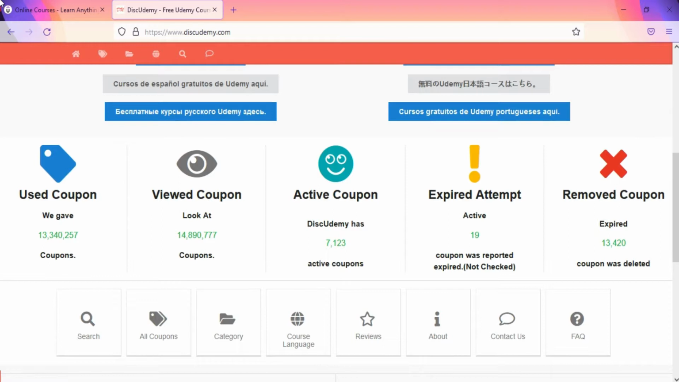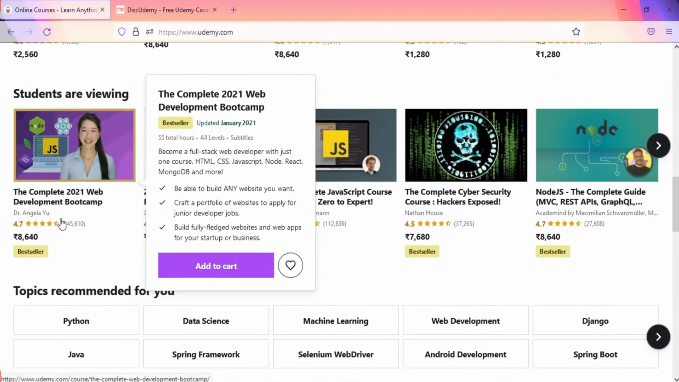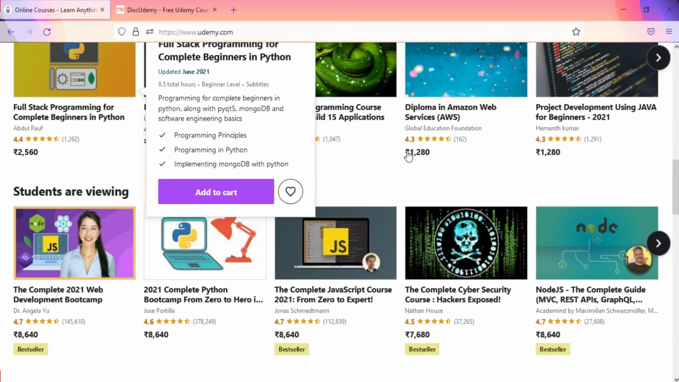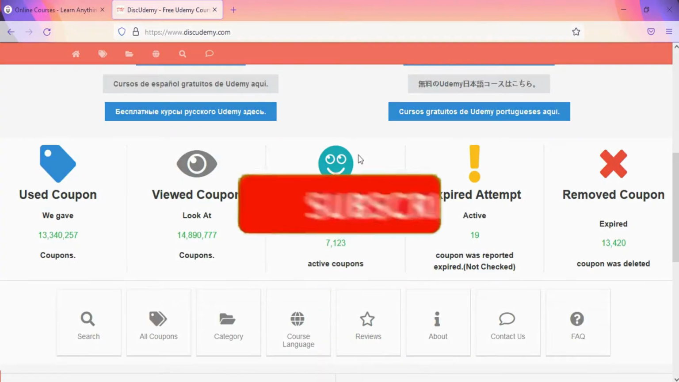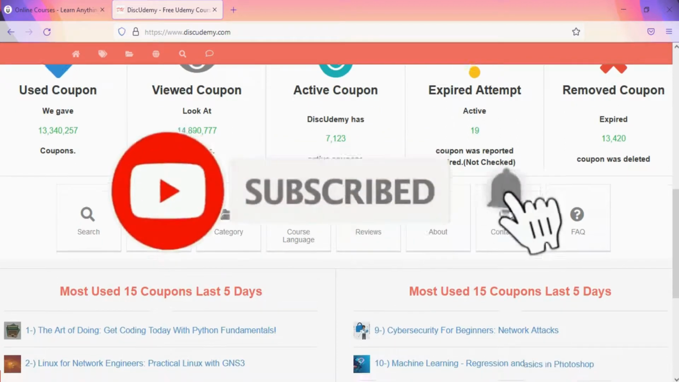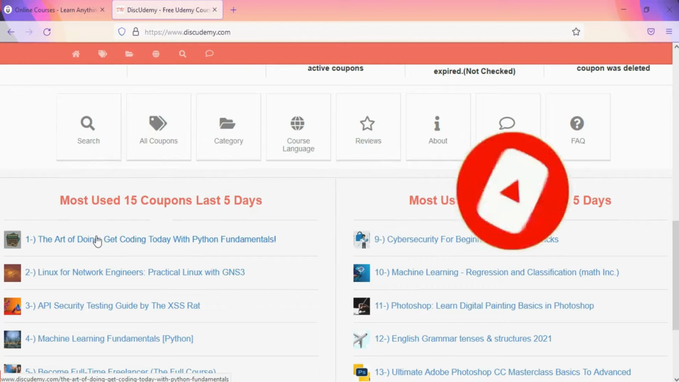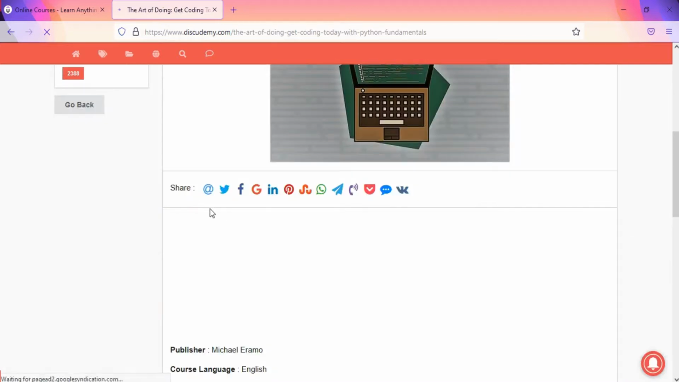Or let's go back to Udemy. There are lots of courses on Udemy, but these courses have such crazy prices. You can see 2,560, 8,000 rupees, 1,200, 8,600. As you go to discudemy.com, you can see lots of courses here. There are some courses which are already free, meaning no coupon code is required. Like this course, The Art of Doing. You can get this course for free.